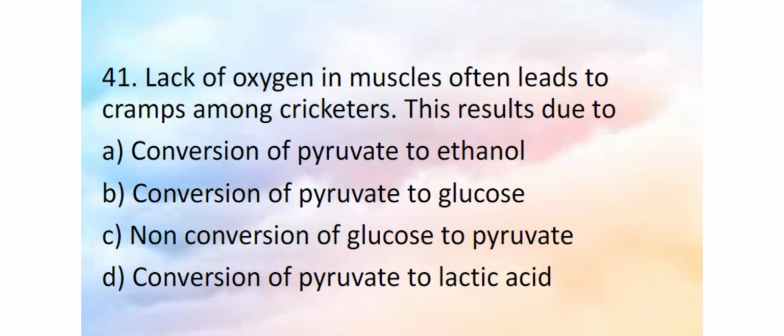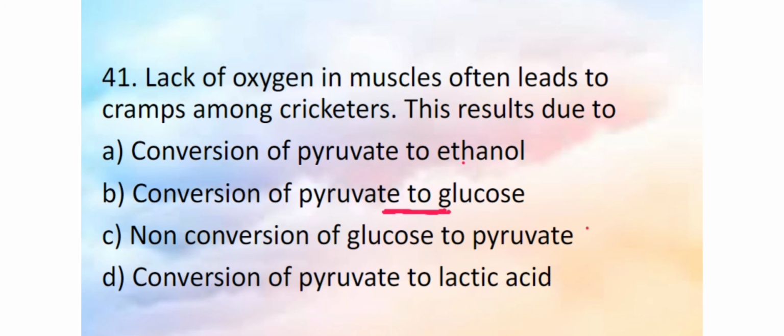Lack of oxygen in muscles often leads to cramps among cricketers. This results due to conversion of pyruvic acid to ethanol, that is happening in the case of fermentation. Conversion of pyruvate to glucose is not a respiratory process. Non-conversion of glucose to pyruvate, that is also not the reason.